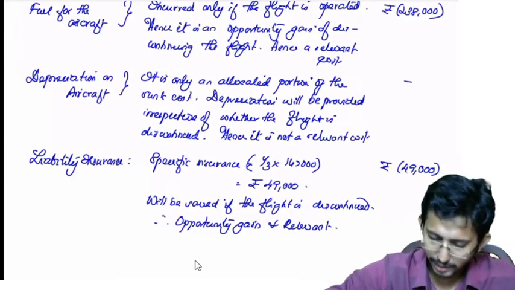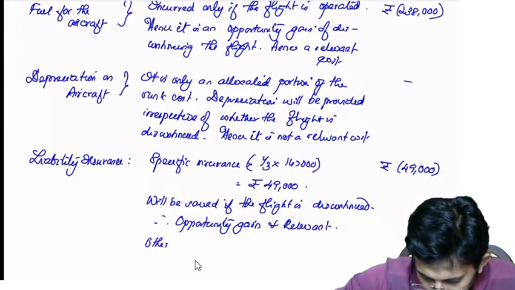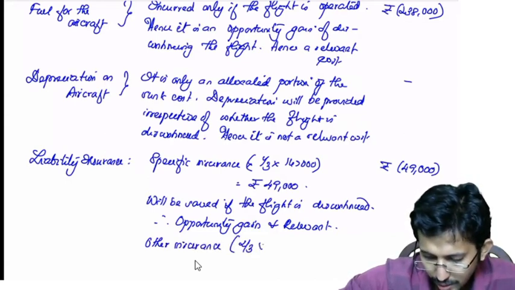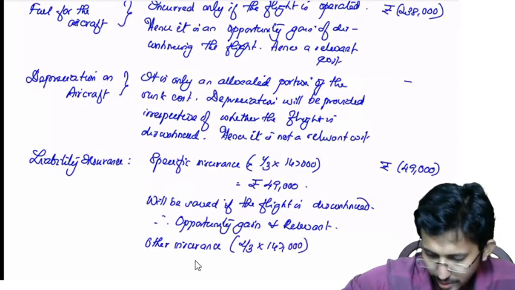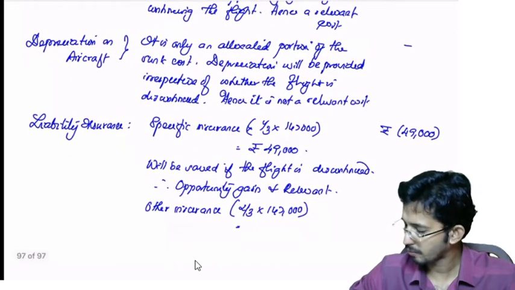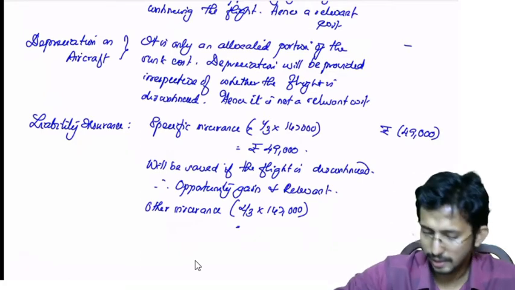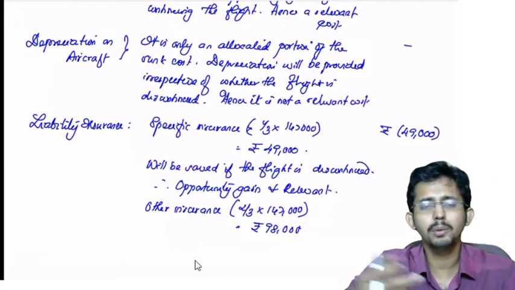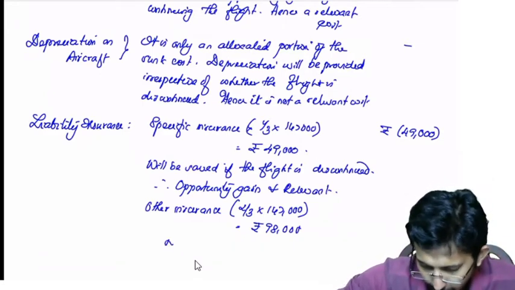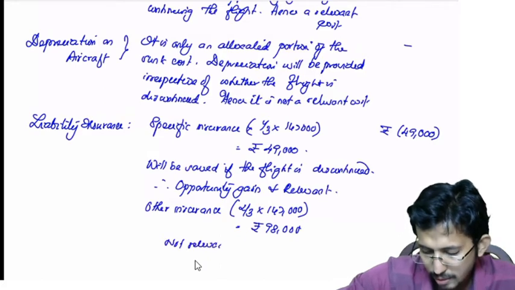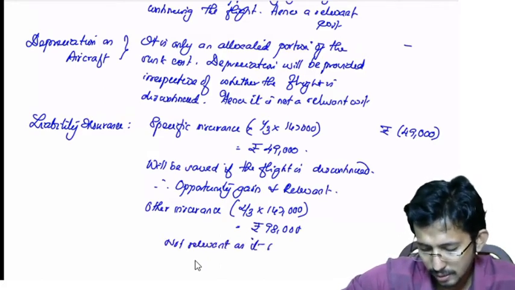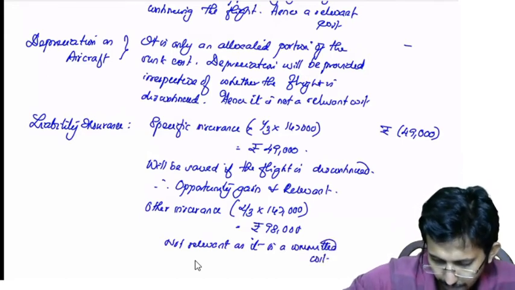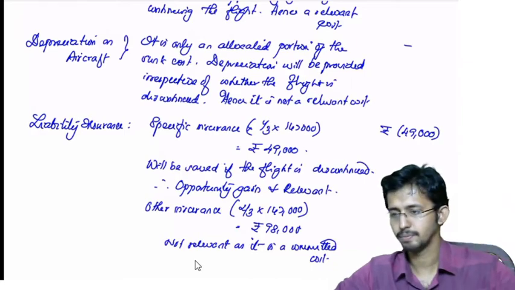Is it clear? What about the other insurance? Other insurance is 2/3 of 1,47,000, that is 1,47,000 into 2 by 3, that is 98,000. Is it relevant? No, it is not relevant. Why? Whether you discontinue or continue, this cost will be incurred. Not relevant as it is a committed cost. Is it clear?